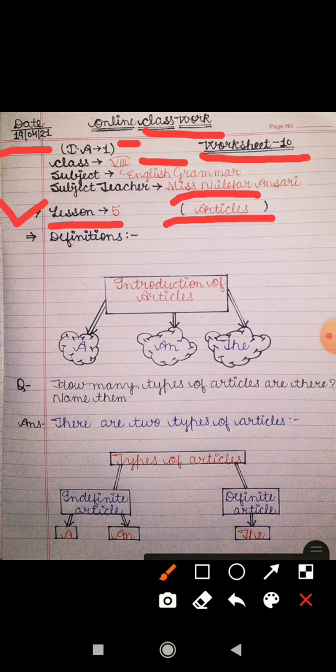In today's worksheet I will explain definitions. First of all, introduction of articles. How many articles are there? There are 3 articles, that is a, an, the. Next question: how many types of articles are there? Name them. कितने प्रकार के articles होते हैं? Answer: there are 2 types of articles, indefinite article and definite article. Indefinite articles are of 2 types, that is a and an, and the definite article is only the.